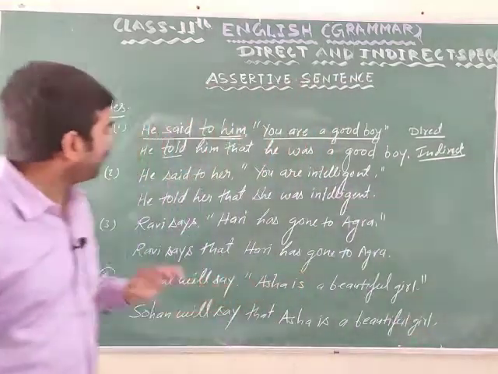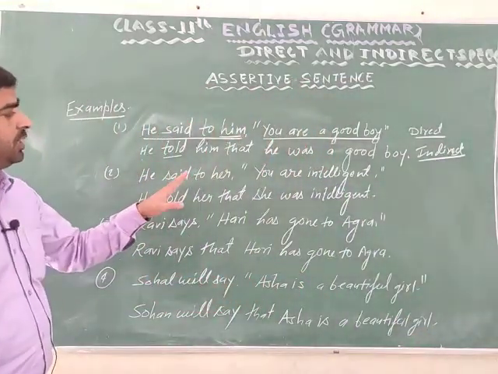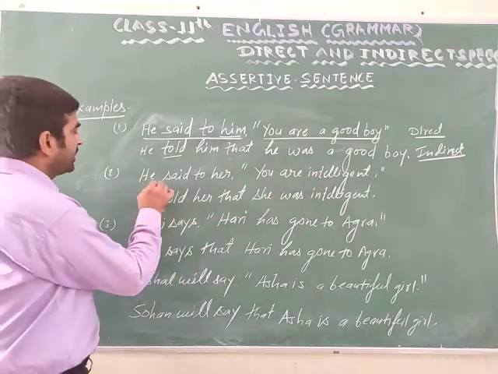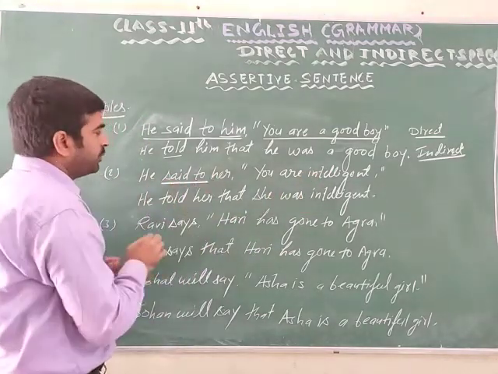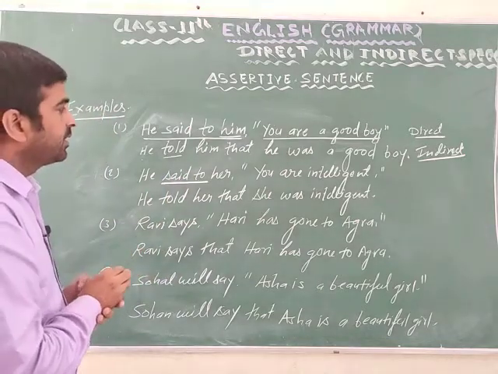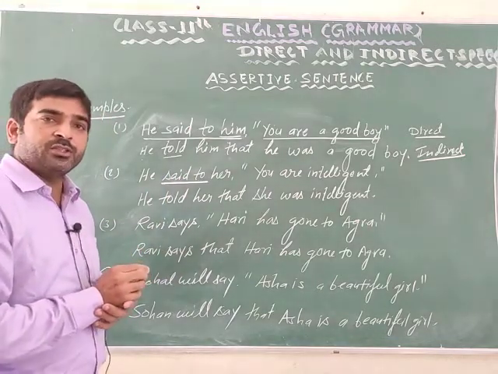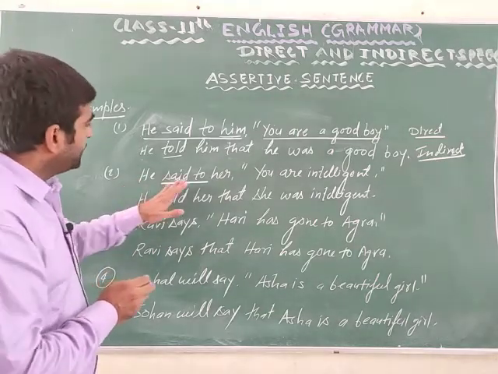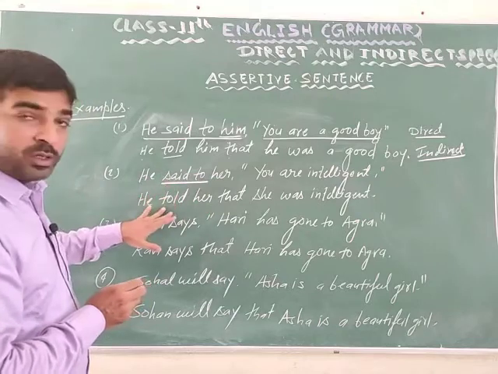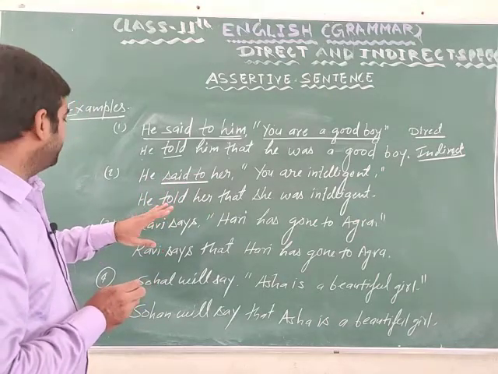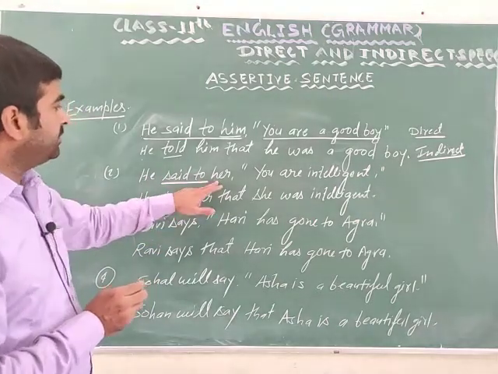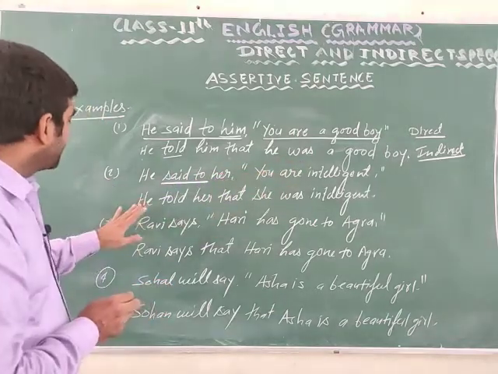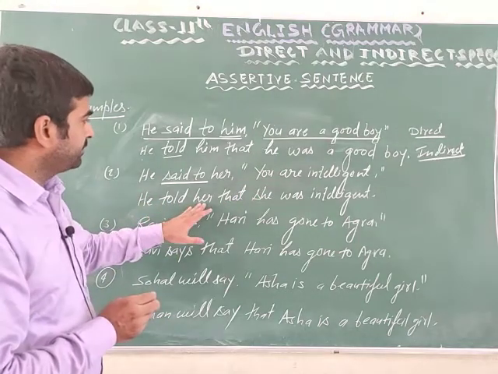Okay. Second example. He said to her, "You are intelligent." Student, he said to her. Reporting verb is in past tense. That's why the tense of reported speech will change. He said to her. Said to changes into told, that's why we put here told. Her is here object. You are intelligent.